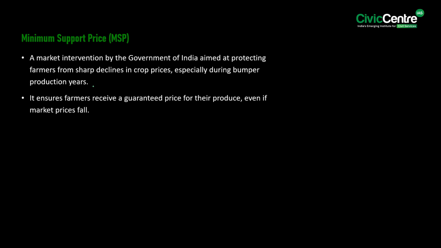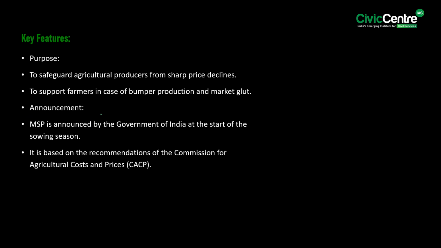Now, moving on to talk about the MSP. See, it is a market intervention by the Government of India aimed at protecting farmers from sharp declines in crop prices, especially during the bumper production years. It ensures farmers receive a guaranteed price for the produce even if the market prices fall. Know that the purpose is to safeguard agricultural producers from sharp price declines, also to support farmers in case of bumper production and market glut.